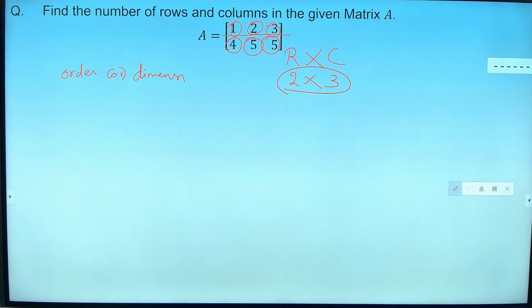Are you getting this guys? Guys, you know what is row, what is column, what is matrix, how many number of elements can be there in the matrix, and you know what is the order of the matrix. Is it clear guys? Yes.